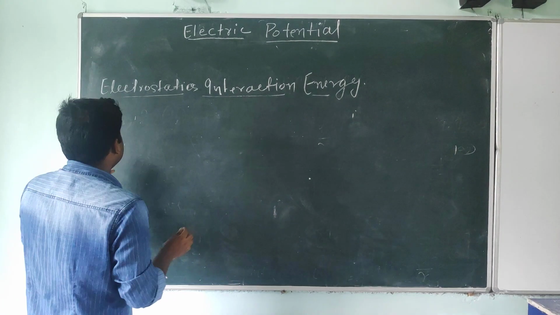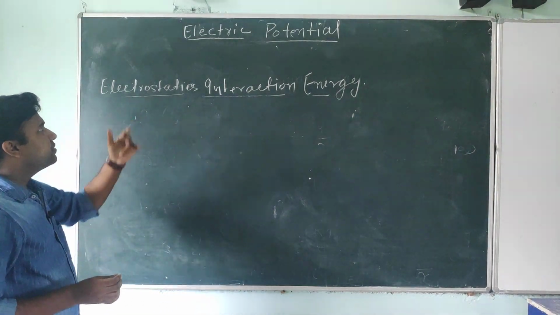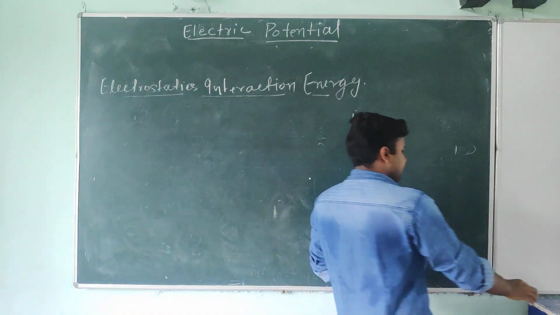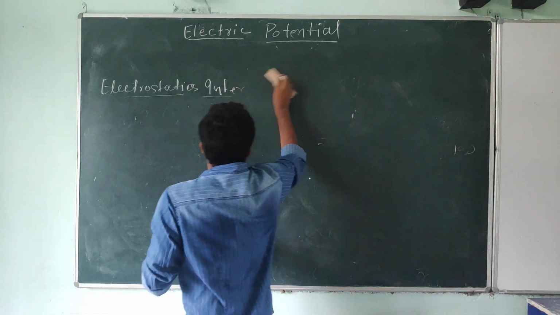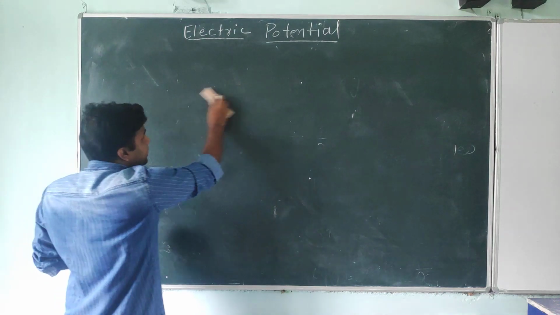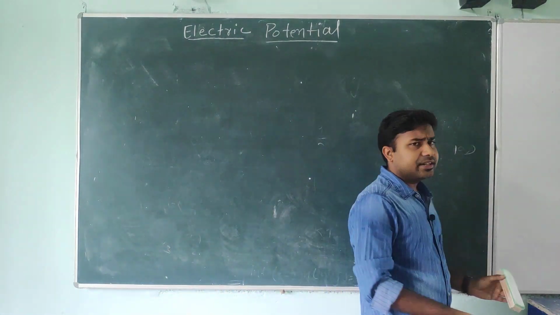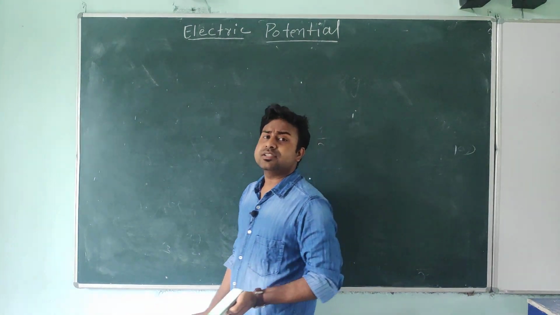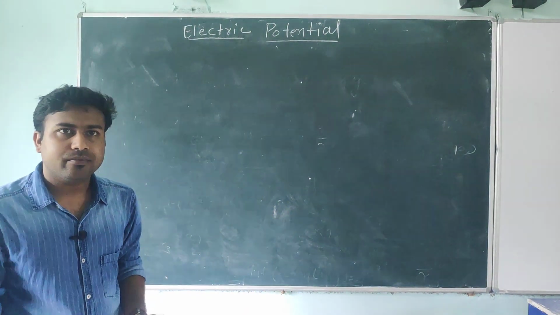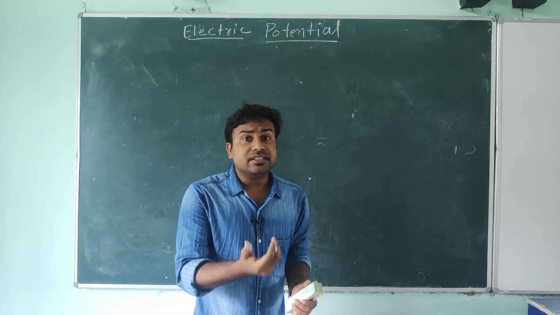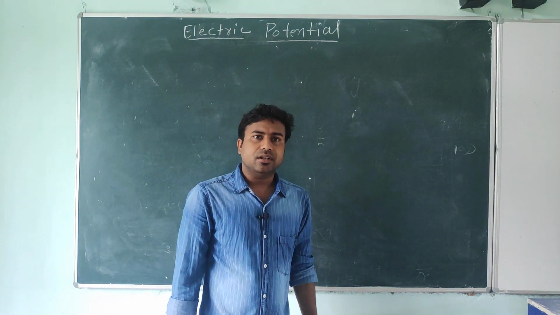Okay students, now I am going to define the electric potential, the main topic. Electric potential is what? It's very simple, students. Electric potential is the interaction energy of a unit positive charge particle. Very simple. Electric potential is the interaction energy of a unit charge particle.